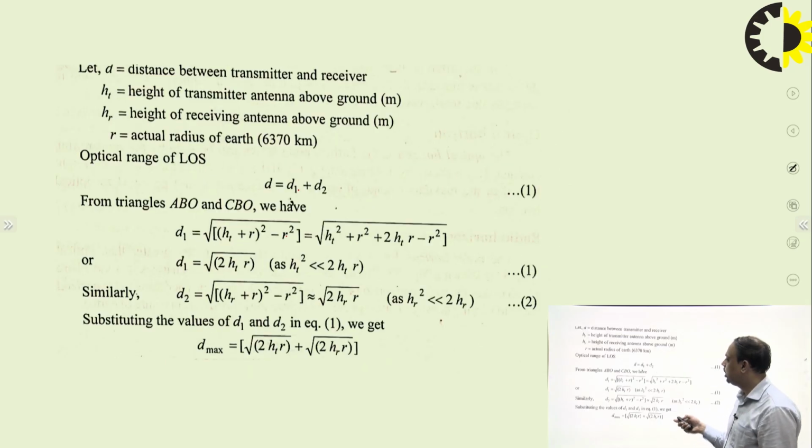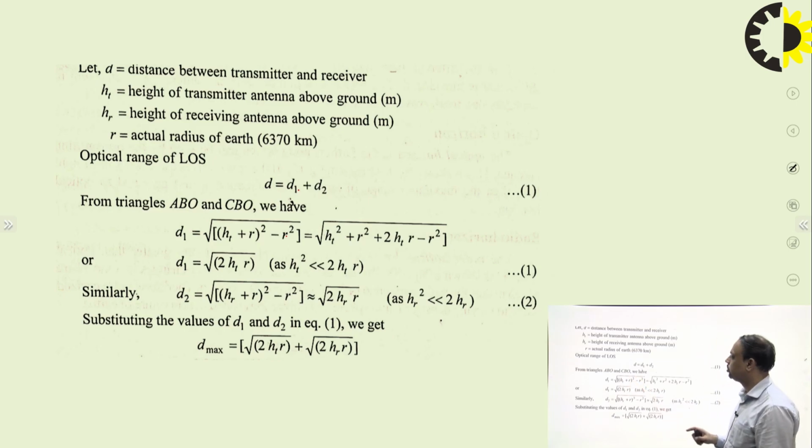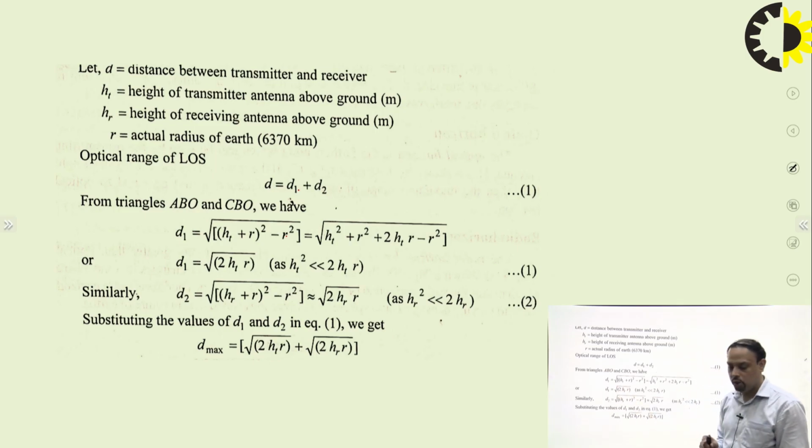So you can see over here, this is d1, and if we open this square, then we have ht square plus r square plus 2 ht into r minus r square. This r square is cancelled and d1 is equal to under root of 2 ht into r.